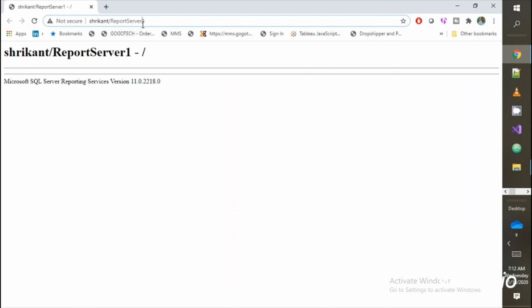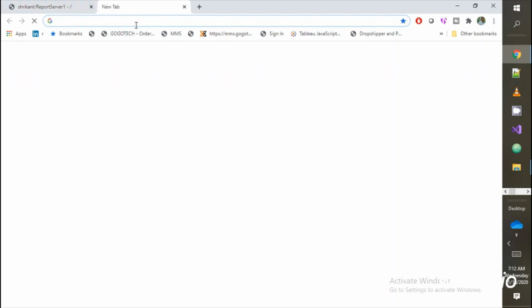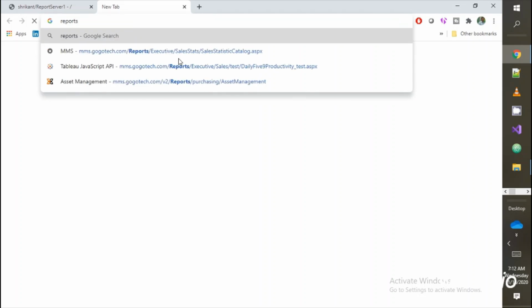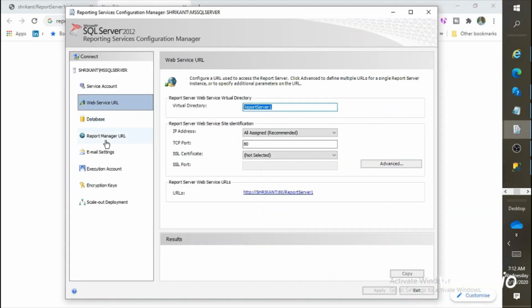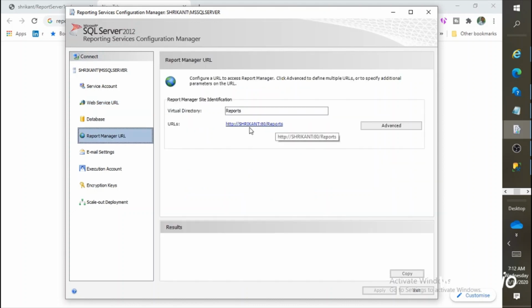Okay, it got open, that's fine. Now it got the permissions. Now here open the reports manager. So how do we get the report manager URL? Just go to the configuration, then report manager URL. So in the report manager URL you will see this is the report with the reporting manager URL.